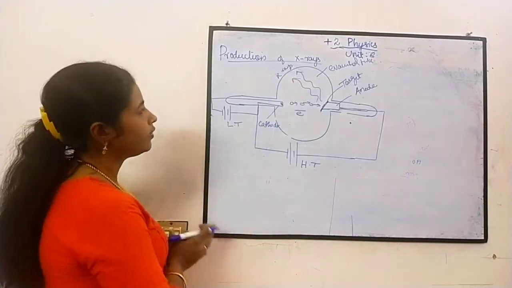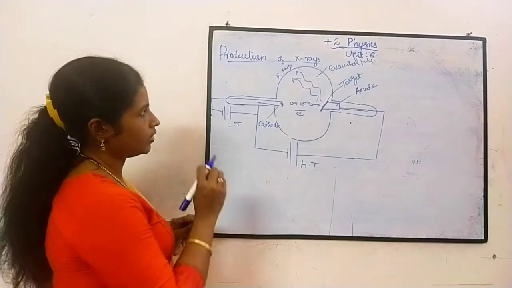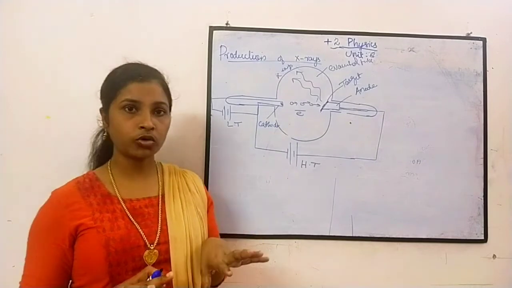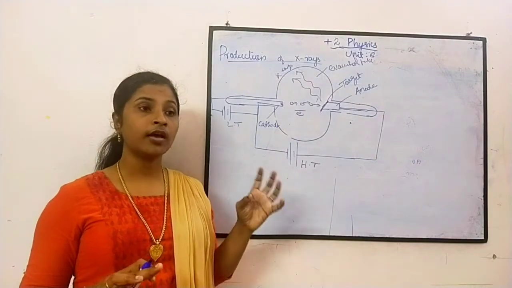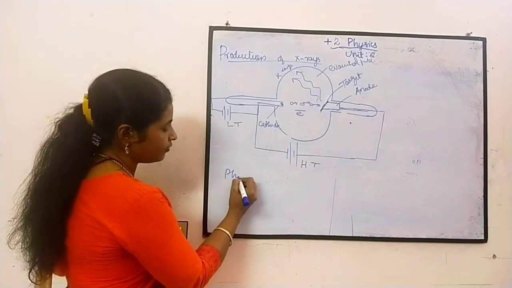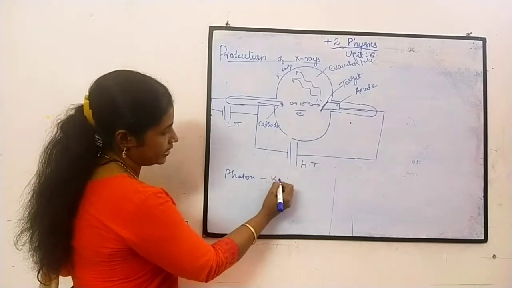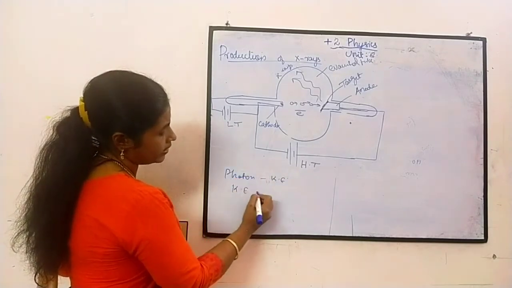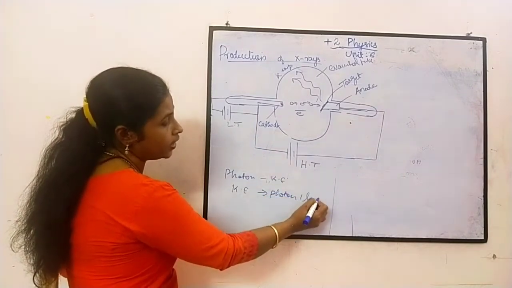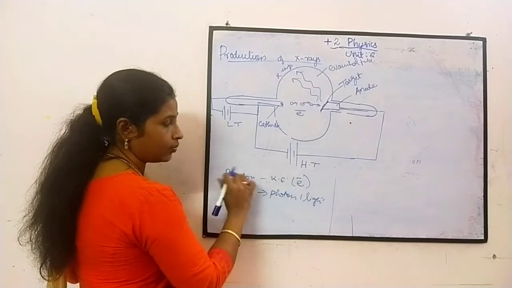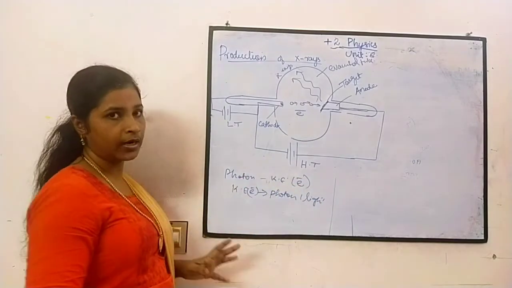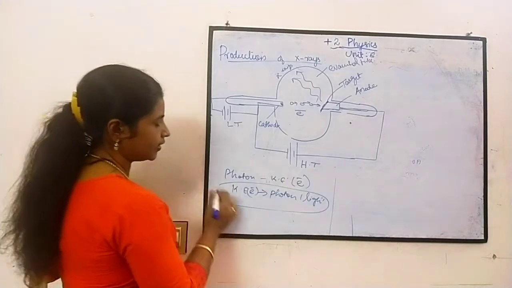We know the process of producing X-rays. What we are trying is, if it is possible to convert a photon to kinetic energy, why can't kinetic energy be converted to photon? Photon means light. If light can make an electron move, why can't a moving electron produce light? That is what we are trying now.